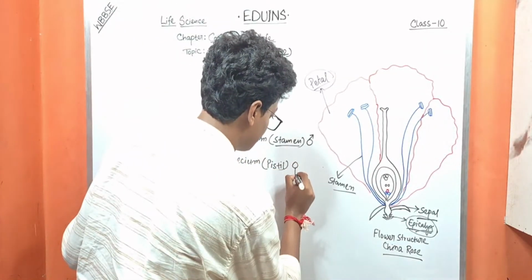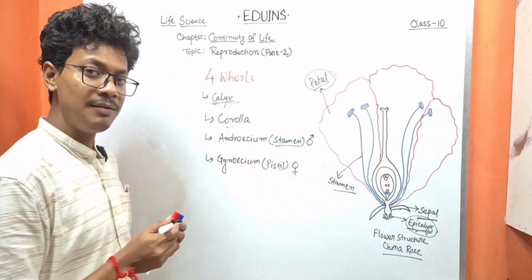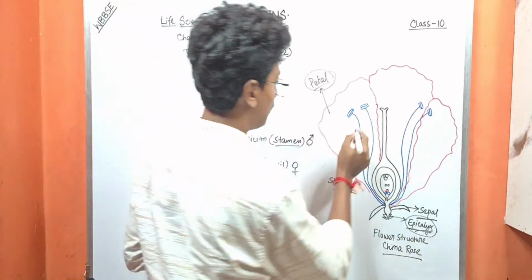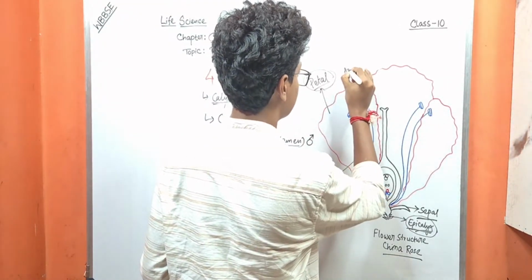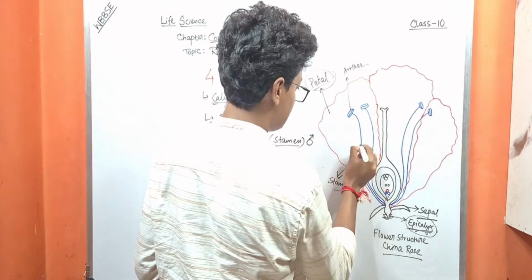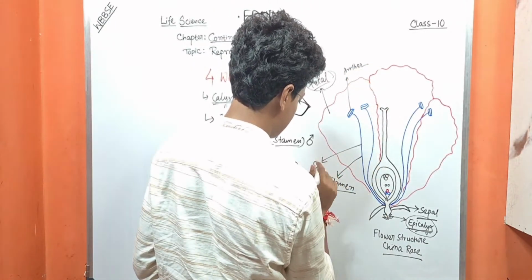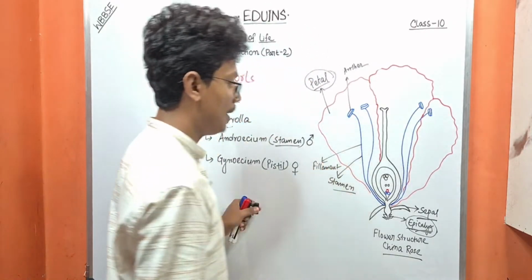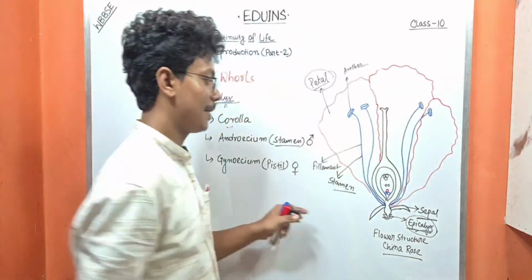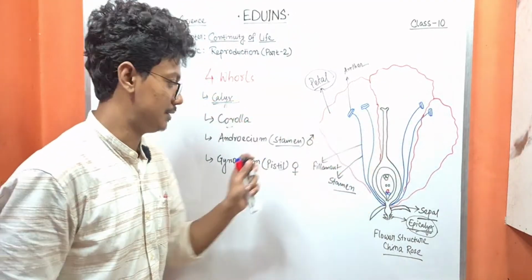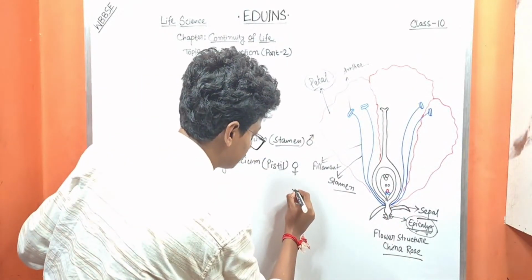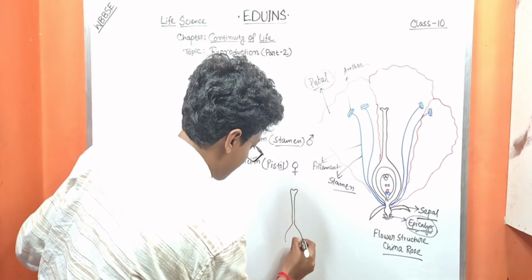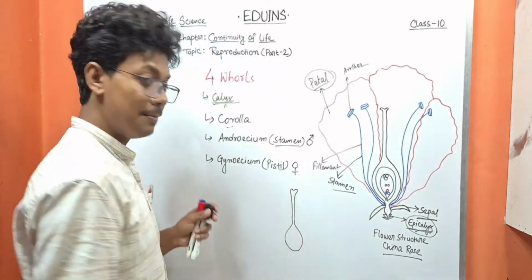This is the female reproductive part, where this is the anther and this is the filament.